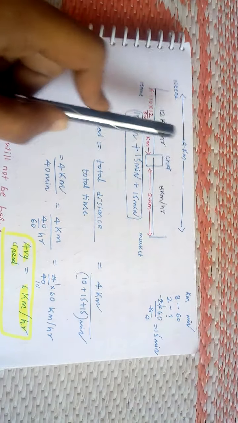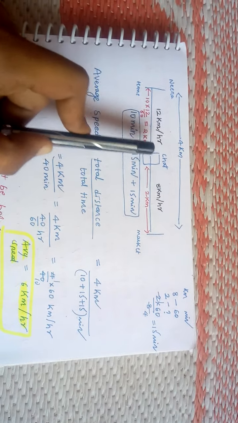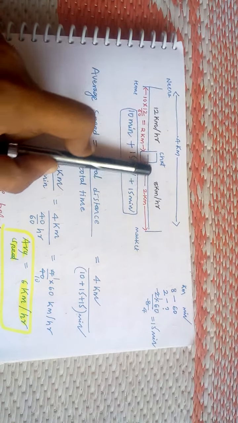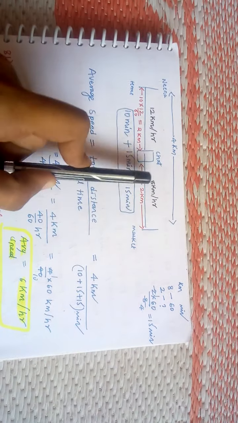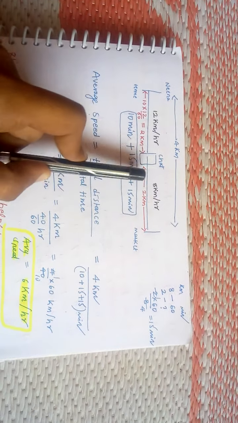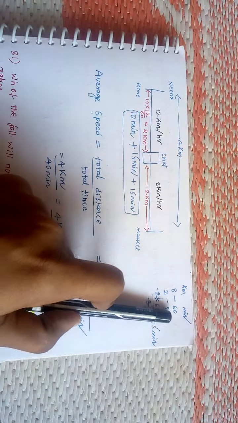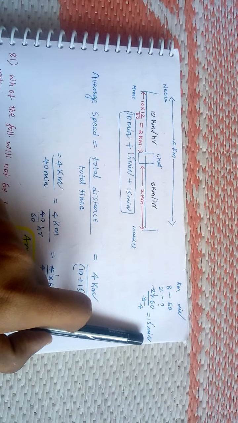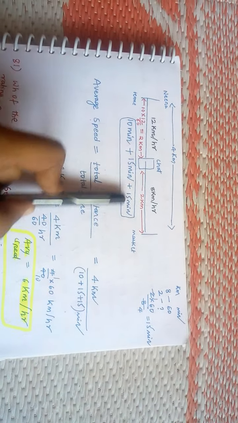Of that 4 kilometers she has already covered 2 kilometers. Remaining is 2 kilometers. Before that, here she will stop. She will chat with her friend Nikit for 15 minutes. Again, that remaining distance of 2 kilometers she will cover with the speed of 8 kilometers per hour. How many minutes will she take? For 8 kilometers she will take 60 minutes, so to cover the remaining 2 kilometers she will take 15 minutes. So here and here, the time she will take is 15 minutes.